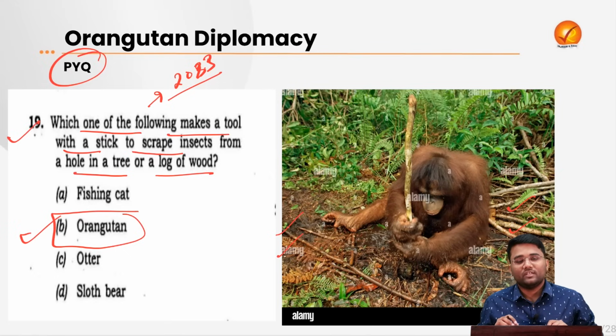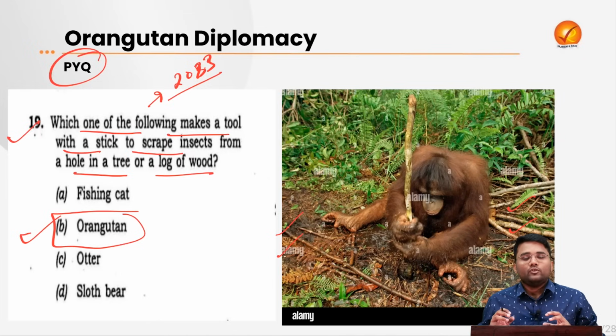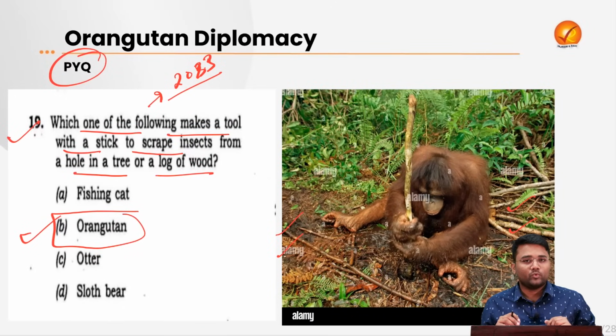So here I also want to give some insights: apart from reading things, you also observe the things that are happening around the world. If you are using social media, try to follow those pages which may help you in solving some questions in the prelims and mains. This particular act of these orangutans was widely reported on different social media platforms before the 2023 prelims. So some people were able to solve this question by the use of social media because they were following those relevant channels for their exams.